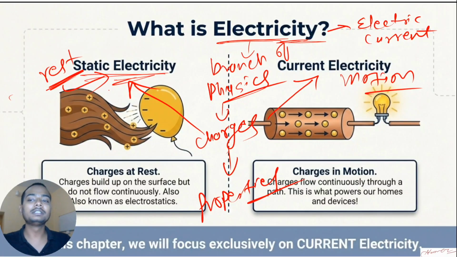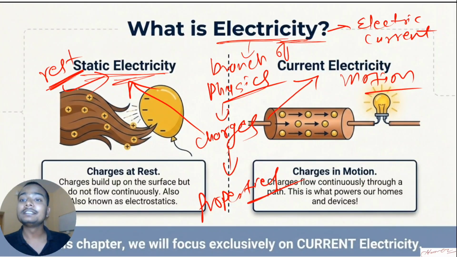Okay, so from here you understand static electricity is a branch of physics where we read about the properties of charge. Don't worry, I'm not writing anything, doesn't mean that you don't get notes. At the end of the lecture, in the description, you will get every note in the detailed written one. So static electricity is basically the branch of physics in which we study the electric charge which is at rest and the properties associated with it.